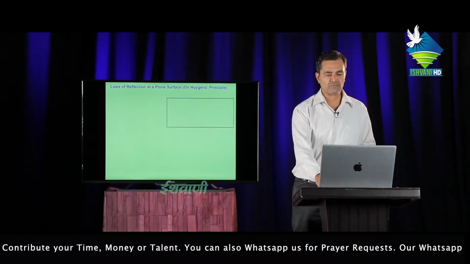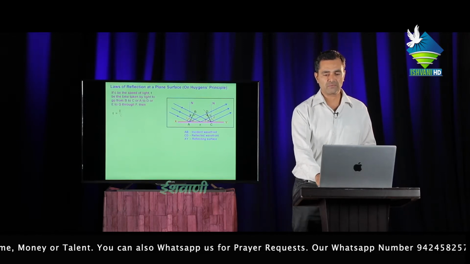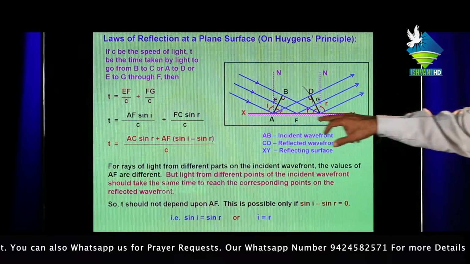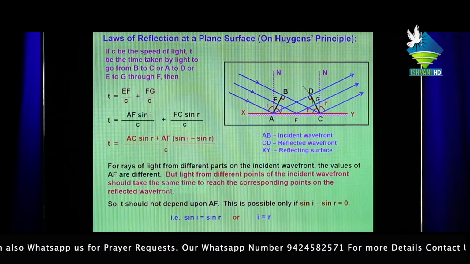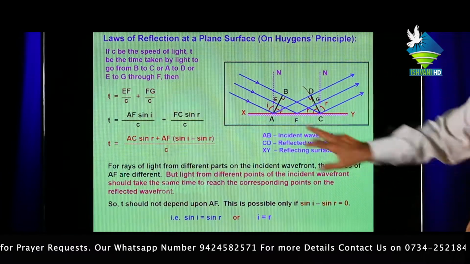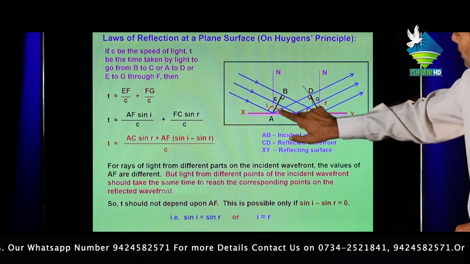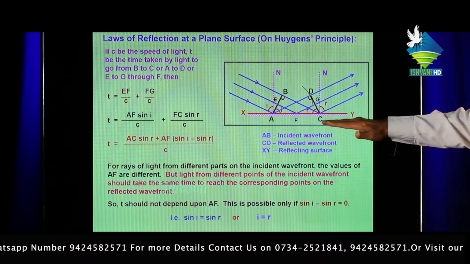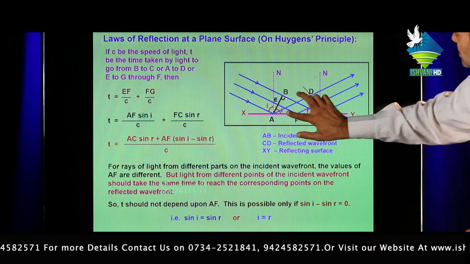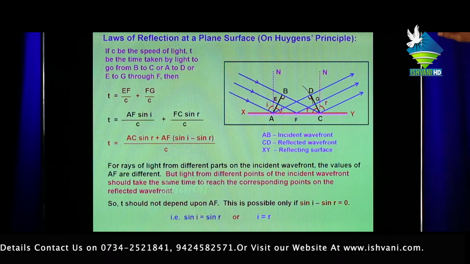Next, laws of reflection at a plane surface on the basis of Huygens principle. In the figure, XY is a reflecting surface and AB is an incident wavefront in which a number of rays remain parallel to each other, and when these rays are incident on the XY surface, the rays are reflected in this direction, means AB is an incident ray and CD is a reflected ray.